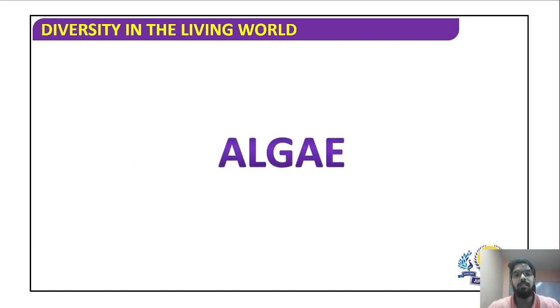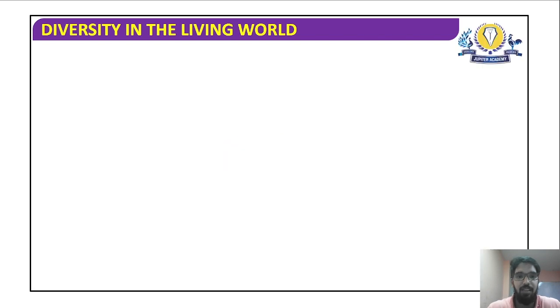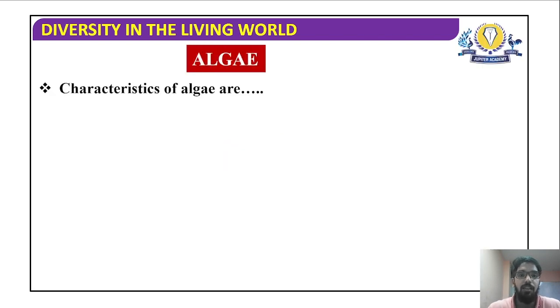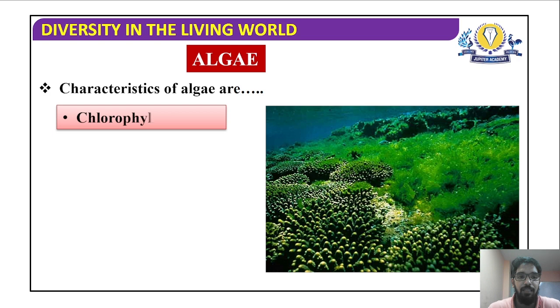Now let us start with the first division of the plant kingdom, which is algae. We will study the characteristics of algae, and we will also see the different groups or classes which are included under the division algae. Starting with the characteristics, yes, they are chlorophyll bearing. Since they belong to the plant kingdom, they have chlorophyll.